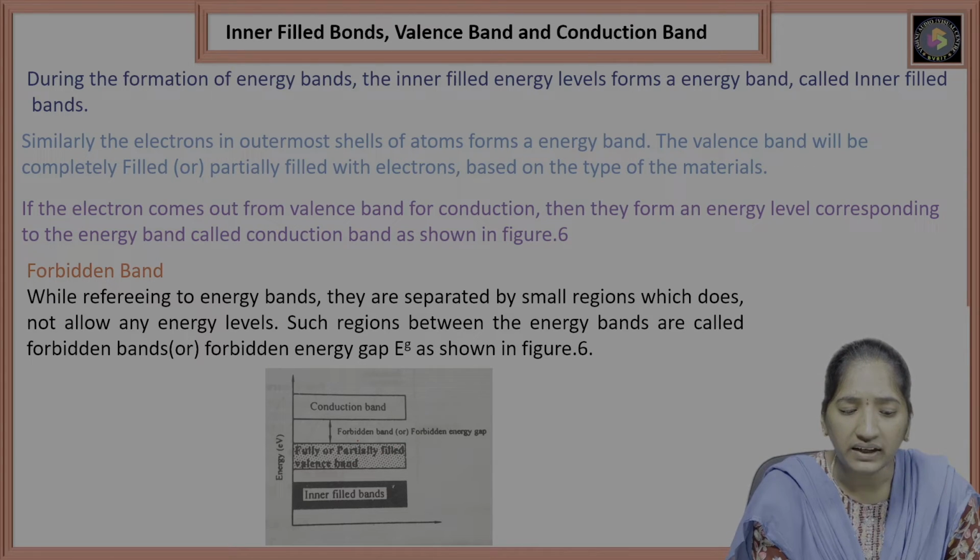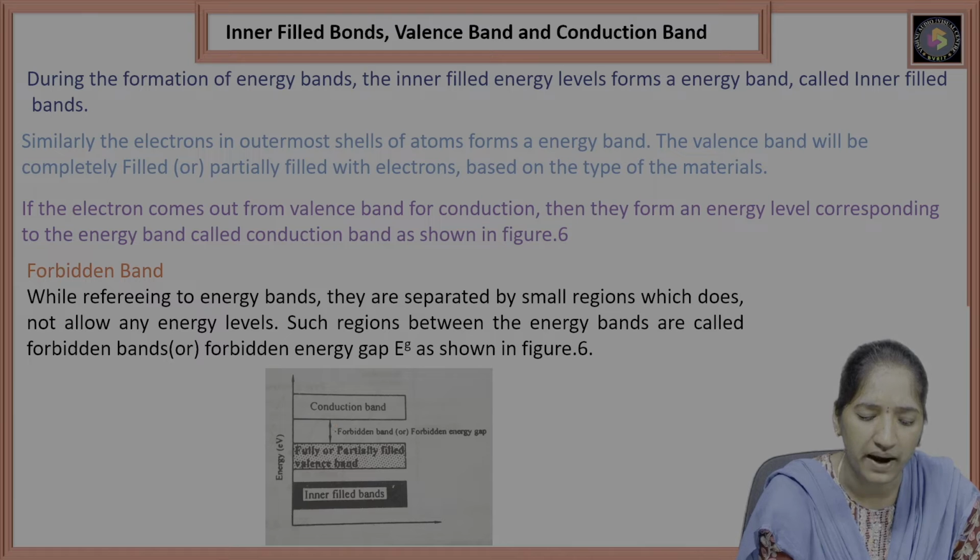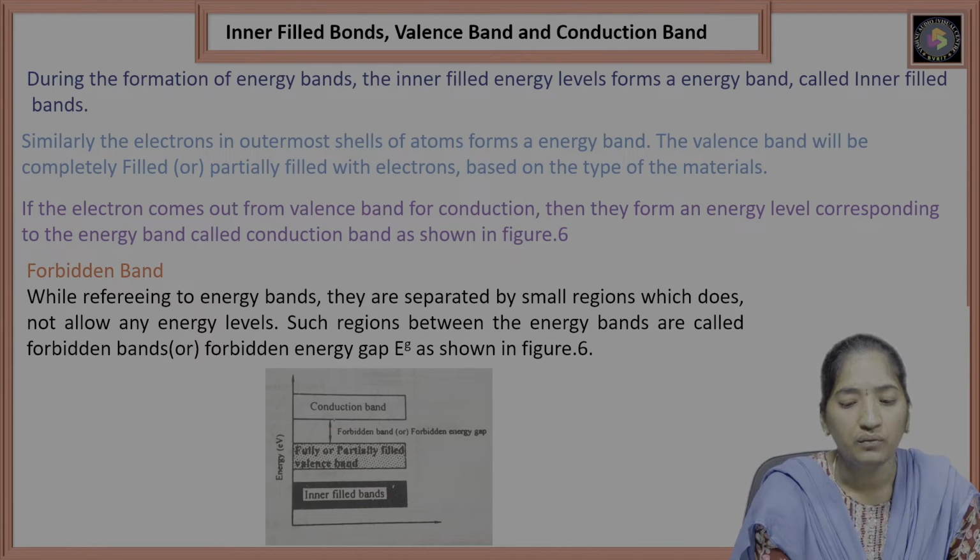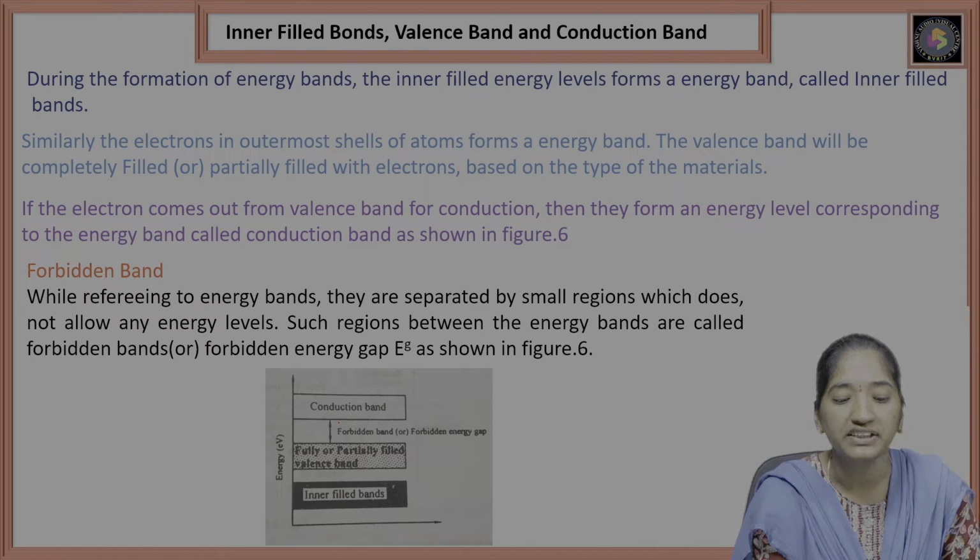When electrons come out of the valence band for conduction, they form energy levels corresponding to an energy band called the conduction band.